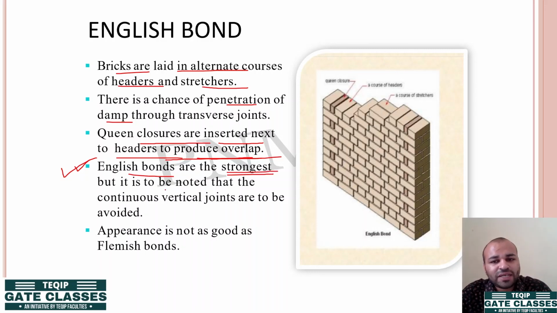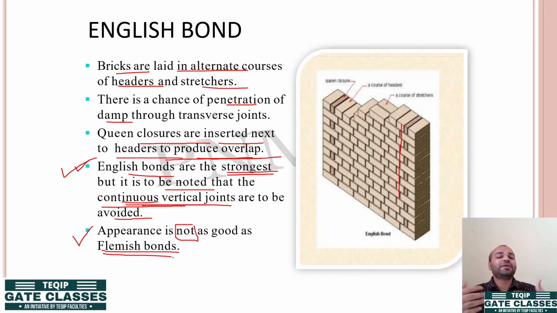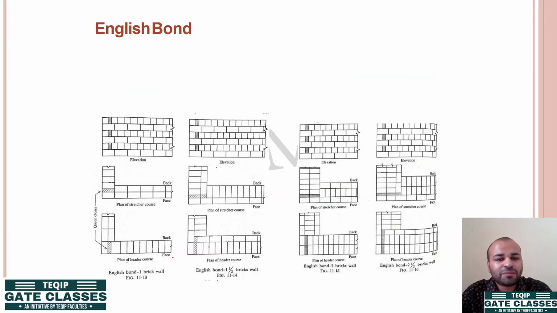Okay, it is important that continuous vertical joints are avoided. मतलब continuously vertical joints नहीं आने चाहिए. It should be avoided. And appearance is not as good as Flemish bond. आप ये देख सकते हैं कि Flemish bond दिखने में या visual appearance में ज्यादा pleasing है, ज्यादा अच्छा है, but the English bond has good strength. ये क्वेश्चन मल्टीपल टाइम्स डिफरेंट ऑब्जेक्टिव एग्जाम्स में आ चुका है, कॉम्पिटिटिव एग्जाम्स में आता रहता है. It has been asked very frequently in your vivas also, so please take a note of this. Okay, this is an example of your English bond.